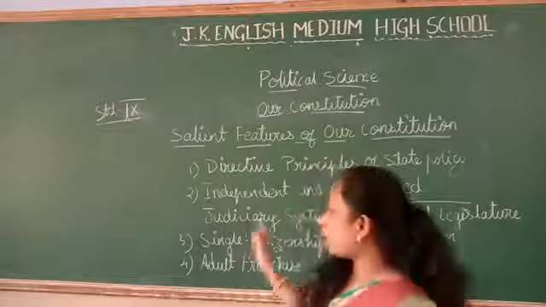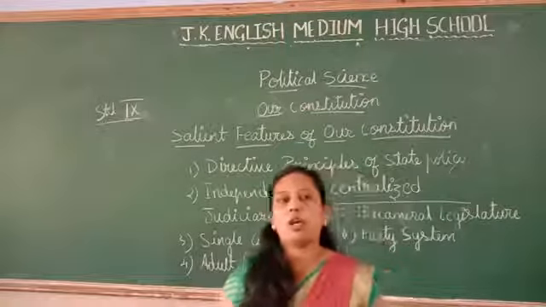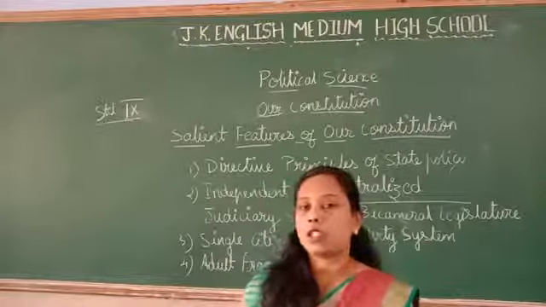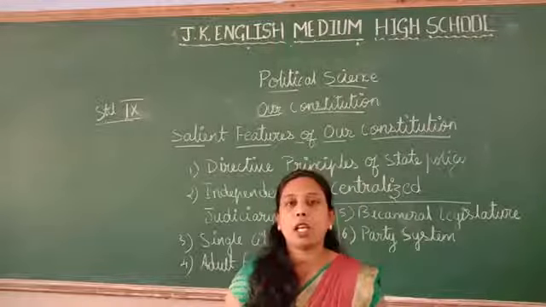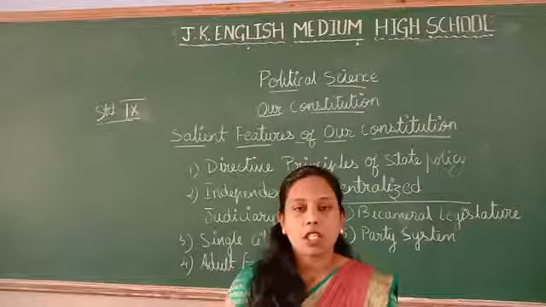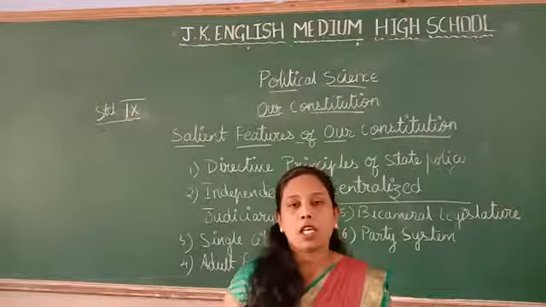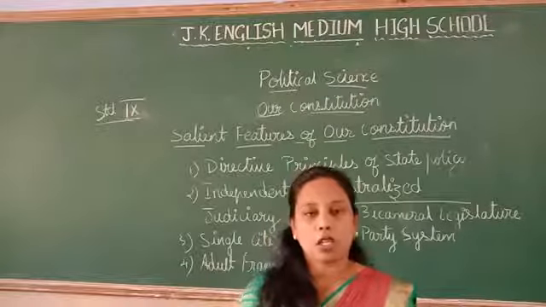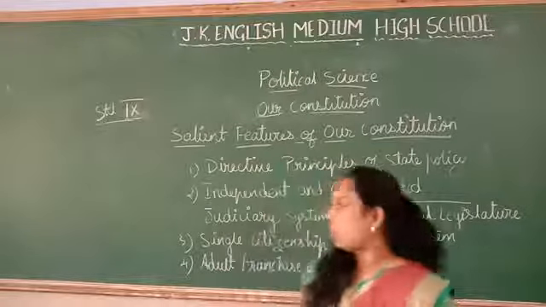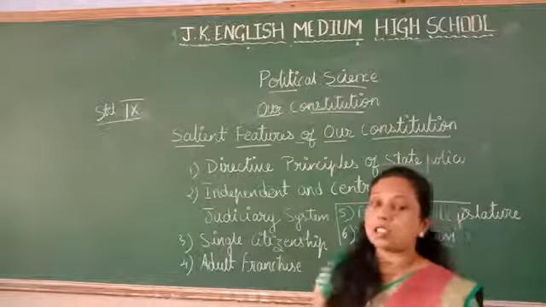Once again, the independent and centralized judiciary system: the courts have the authority to make a bold judgment in order to protect the rights of the people. Neither the legislature nor the executive has the right to interfere with the working of the judiciary. The Supreme Court is the highest court. That is the second one.